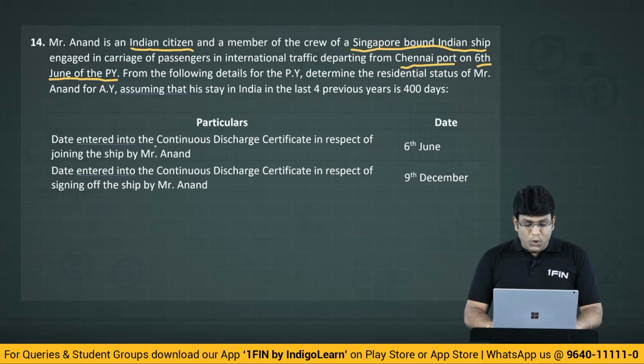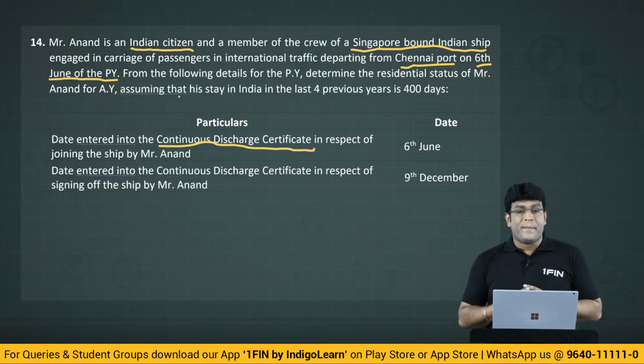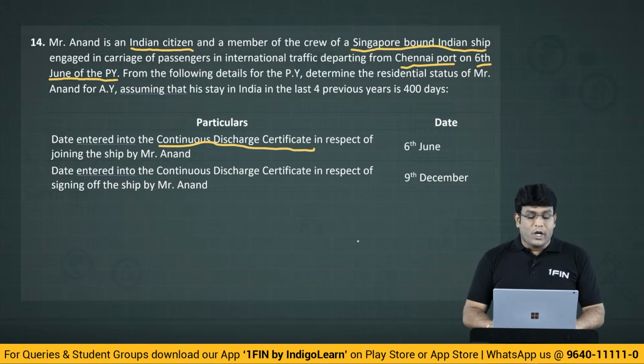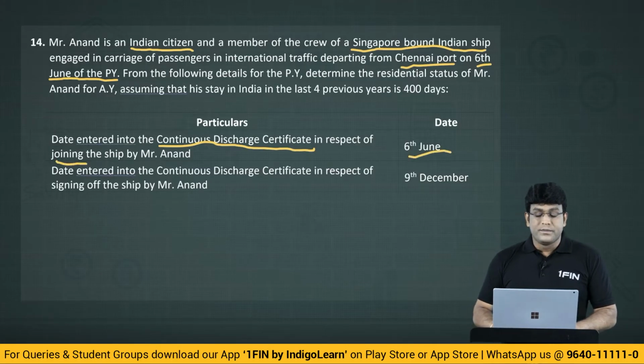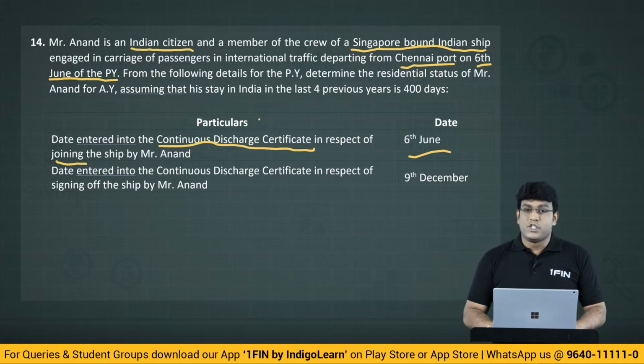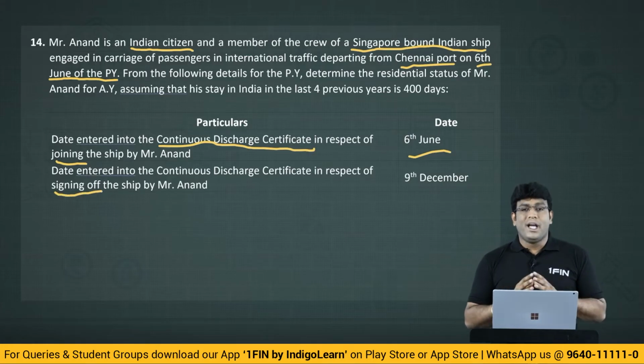Please see, my dear friends. Date entered into continuous discharge certificate. This is what I was talking about, something like an identity card. Date entered into the continuous discharge certificate in respect of joining the ship: when did he join the ship? He joined the ship on 6th of June. And below they gave the date entered into the continuous discharge certificate in respect of signing off the ship.